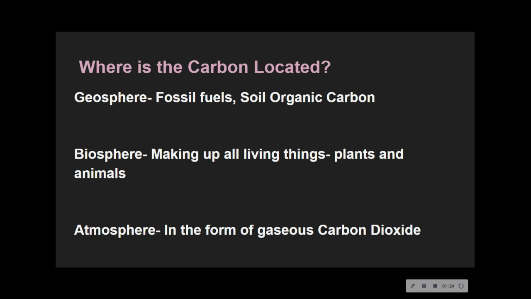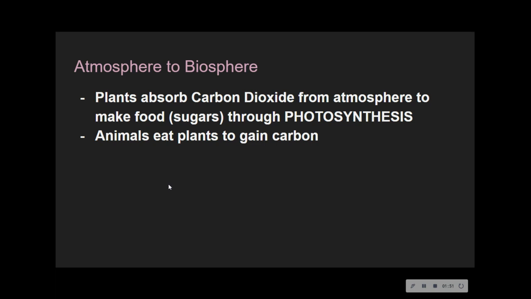So a geosphere is where fossil fuels and your organic compounds are found. So geosphere is underground. Your biosphere is all living things, plants and animals. So that is anything from you all the way to the crustaceans in the ocean. And the atmosphere is everything that is in the air. That is the gases that form our atmosphere, and that would be gaseous carbon dioxide.